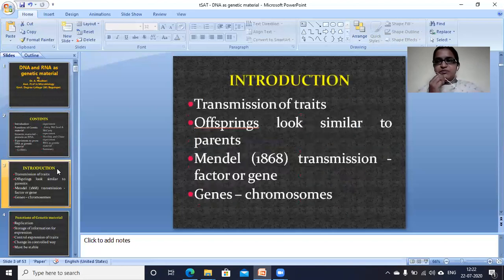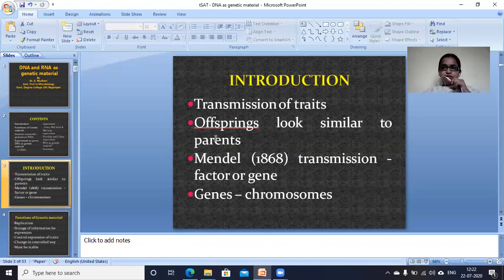Coming to the introduction part. Why do we have to study genetic material? Because genetic material is the basis for transmission of traits or characters.